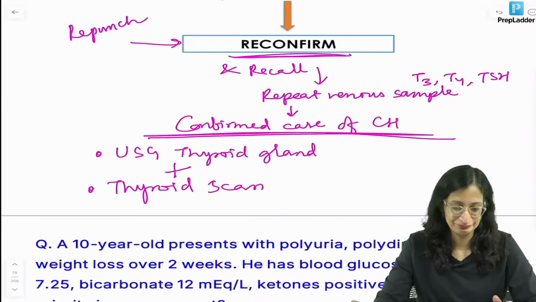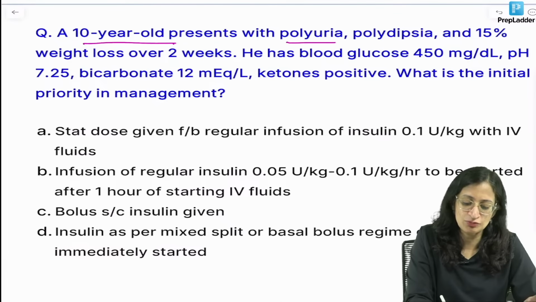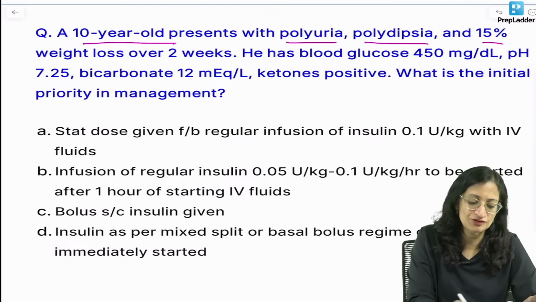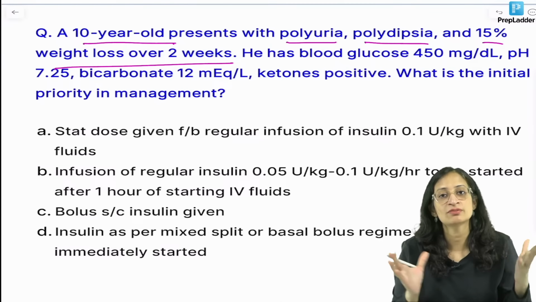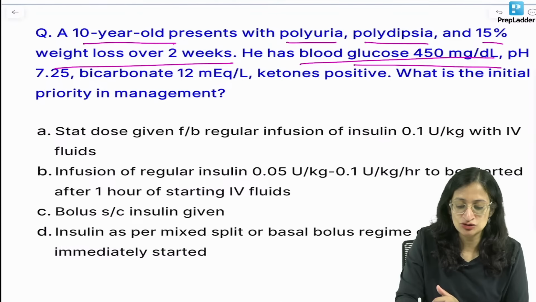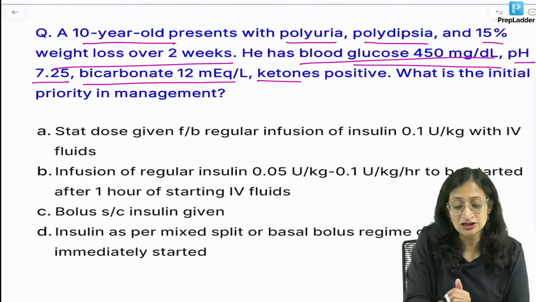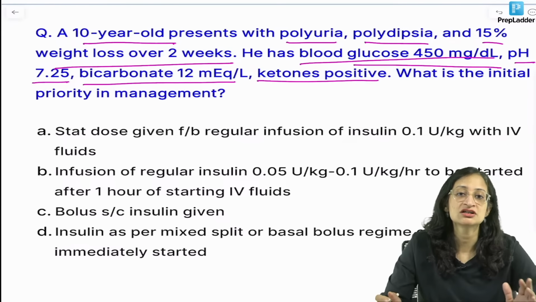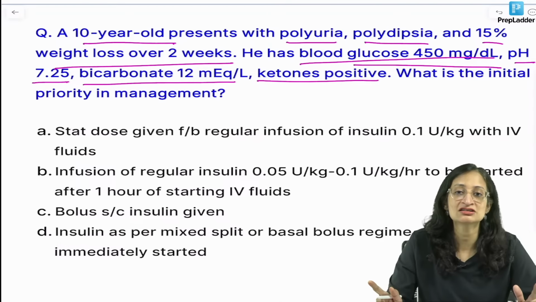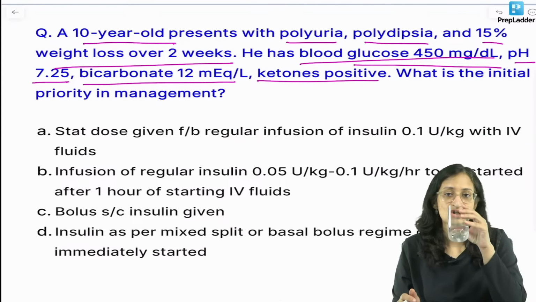Good job. Moving ahead, a 10-year-old presents with polyuria, polydipsia and 15% weight loss over 2 weeks. What bells ring in your mind? Blood glucose 450, so you have hyperglycemia, pH is 7.25 meaning metabolic acidosis, bicarbonate is 12, ketones are positive. What is the initial priority in management? So what is your diagnosis here? Waiting for your replies.